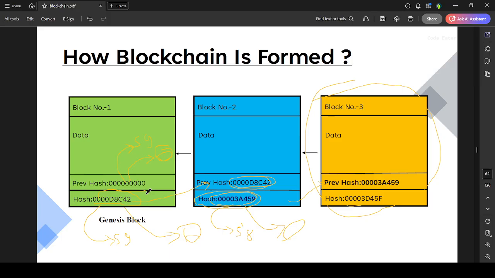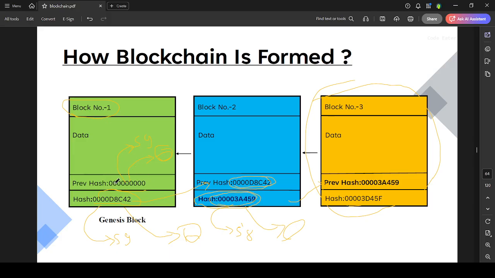The same applies in blockchain when you are creating a new block. Here we have block number 1 when the new block is created.